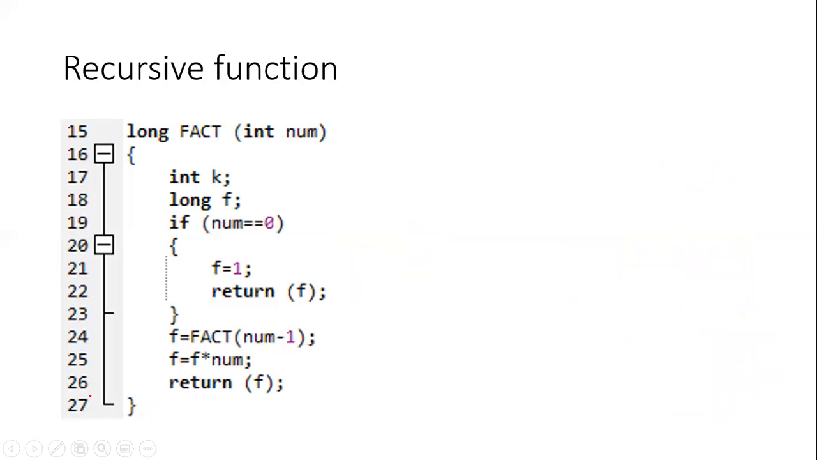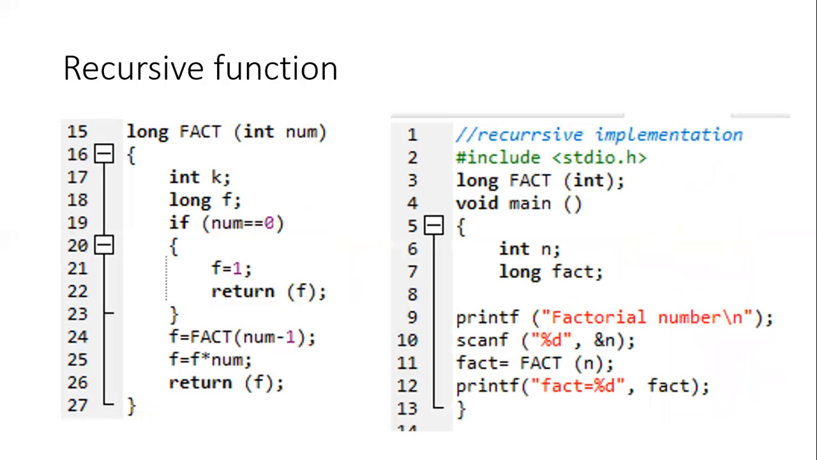Okay, now this is the function. Now there is a main program here. What is the main program? The main program is going to use integer variable n and long variable fact, and it's going to print on the screen "factorial of the given number." Then it's going to take the value from the user and load it onto n.